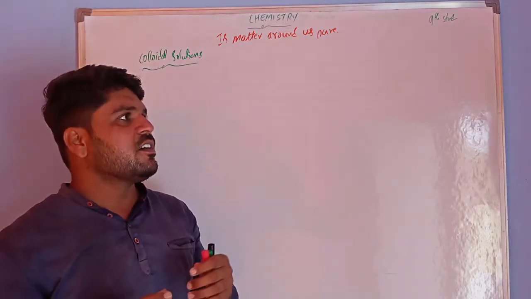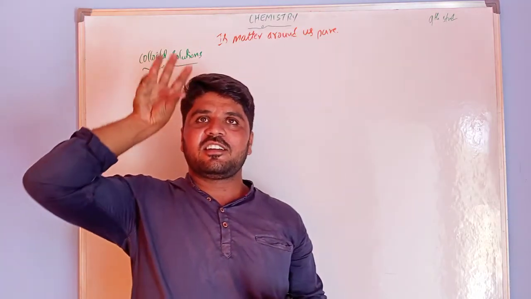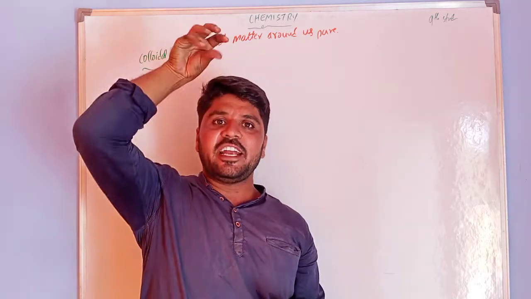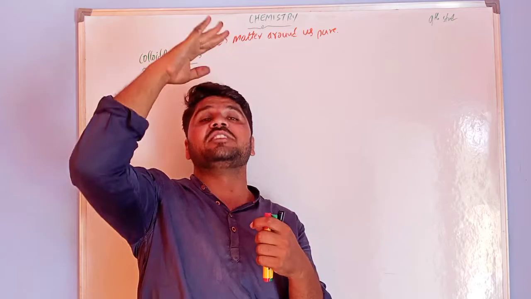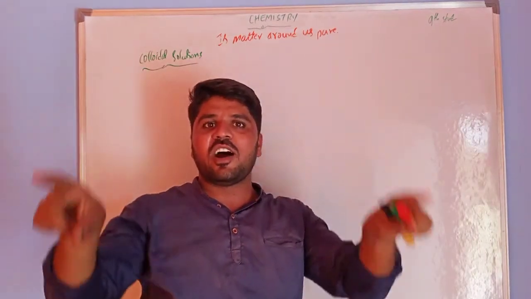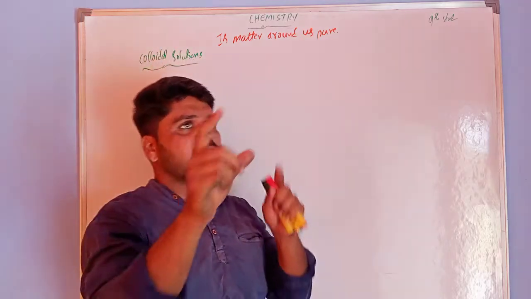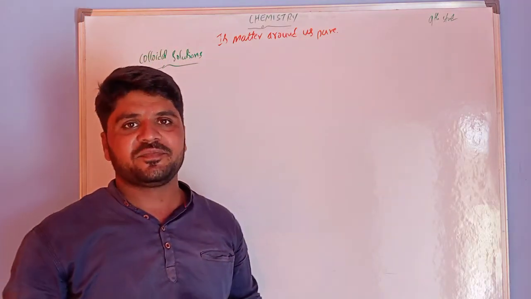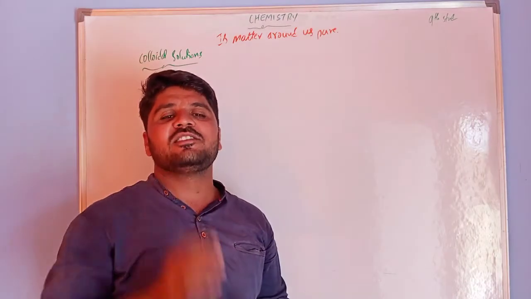Or in a film theater, the light projected shows its path above your seat, and on the wall side you can observe the pictures because of that light path. This type of mixture we call colloidal solutions.